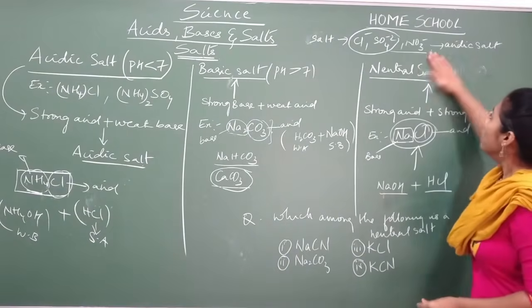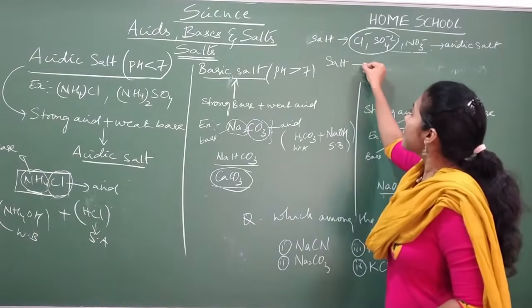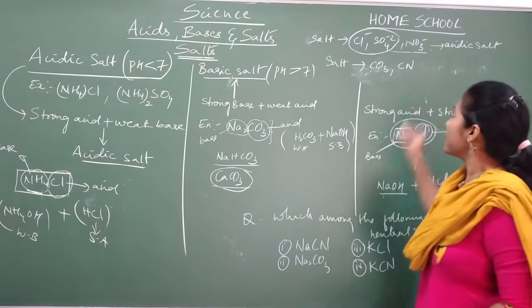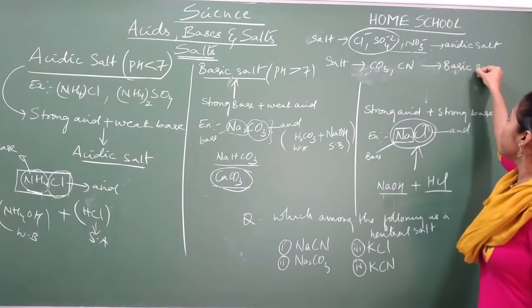And if a salt contains CO3 and CN ions, then it belongs to the basic salt category.